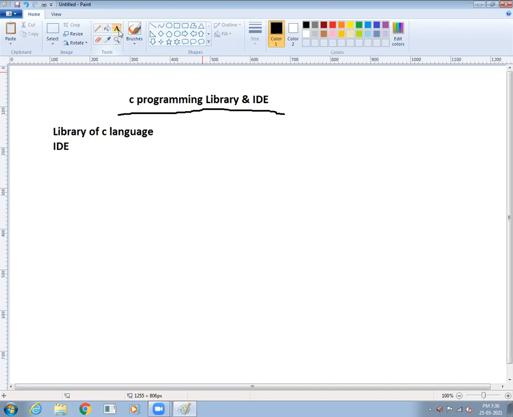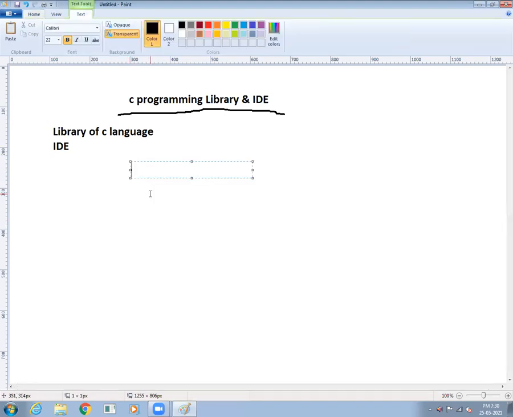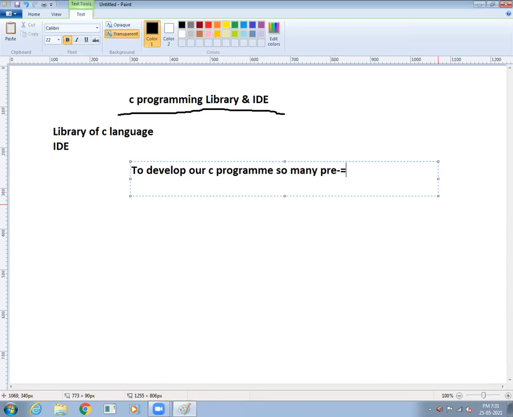What does library mean? To develop our C application, first note down: to develop our C program, library means that many predefined things are available. So many predefined things are available.